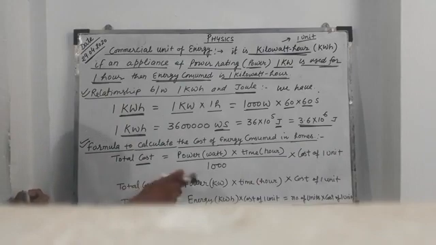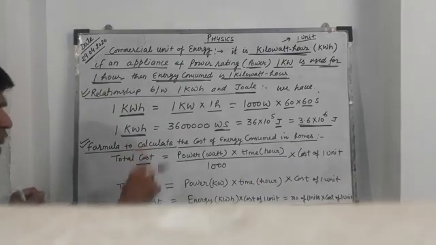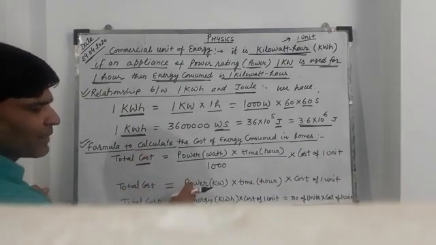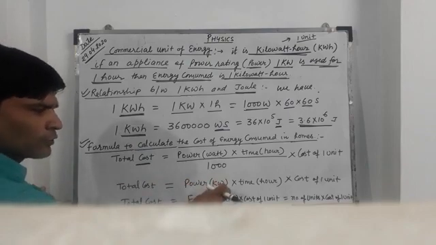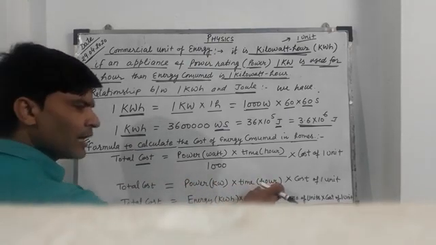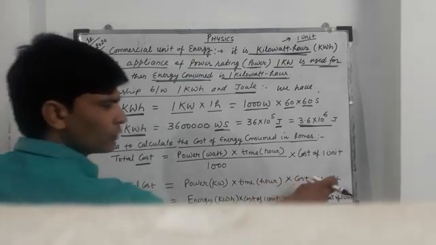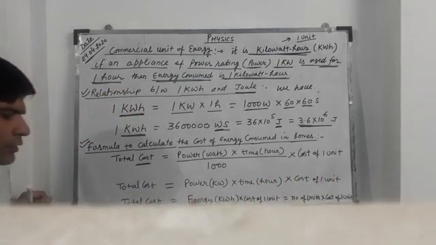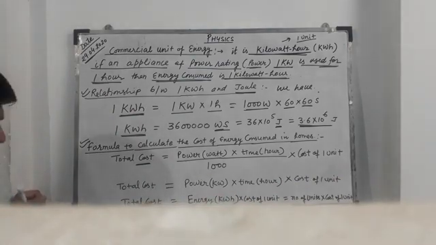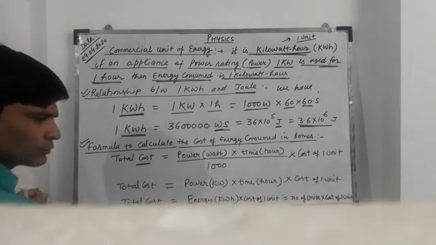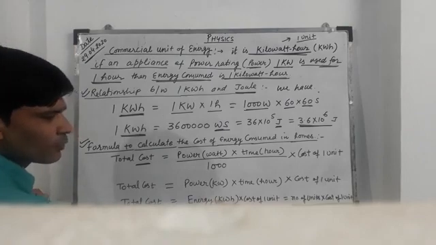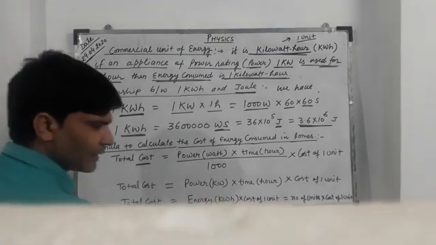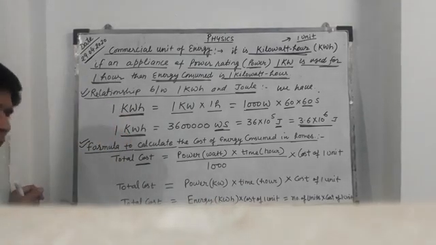It is also calculated as power in kilowatt, time in hour and cost of 1 unit. It is also calculated as total cost is equal to energy in kilowatt hour into cost of 1 unit.